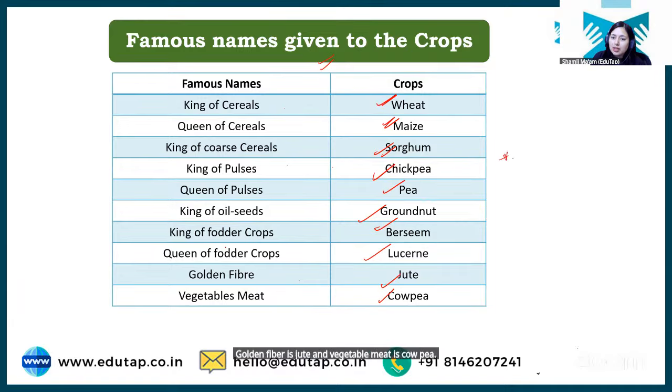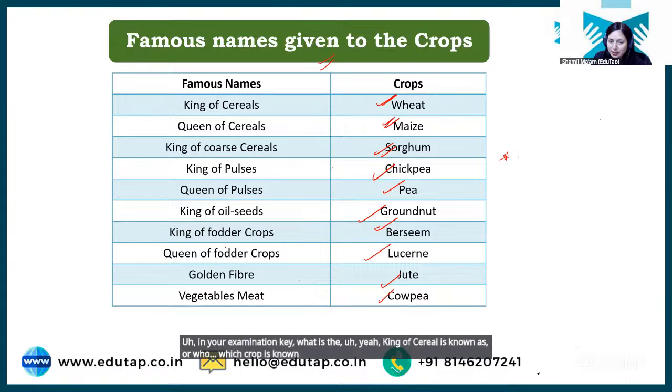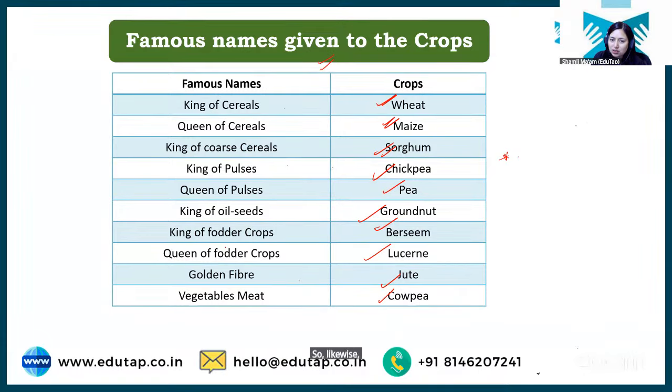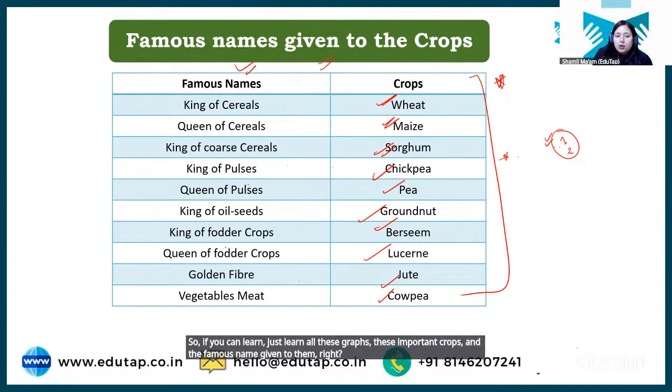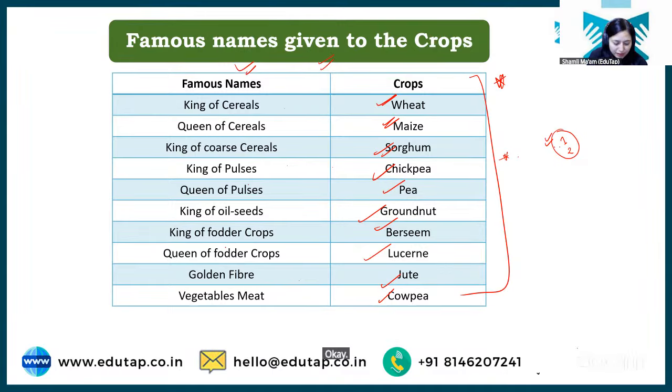So they can ask you such questions in your examination, like what is the king of cereals known as, or which crop is known as queen of pulses. Such a question can be asked only once or twice. So if you can, just learn all these important crops and the famous names given to them, right? Okay. Till now, if there is any confusion, any doubt, please let me know.